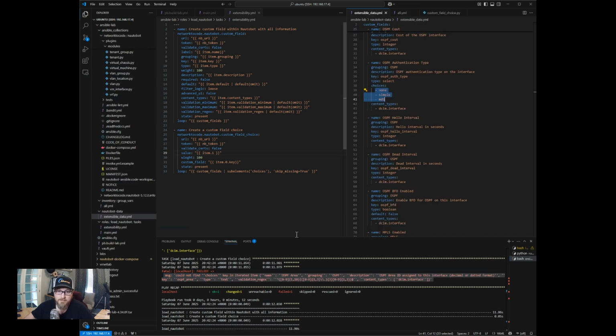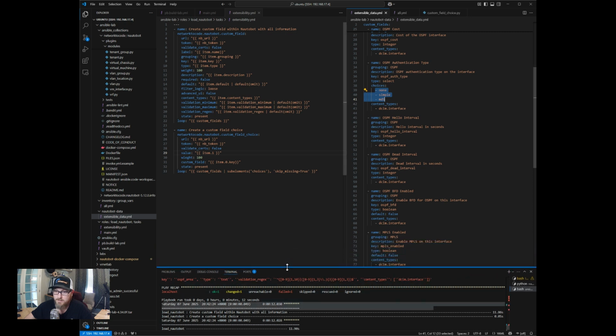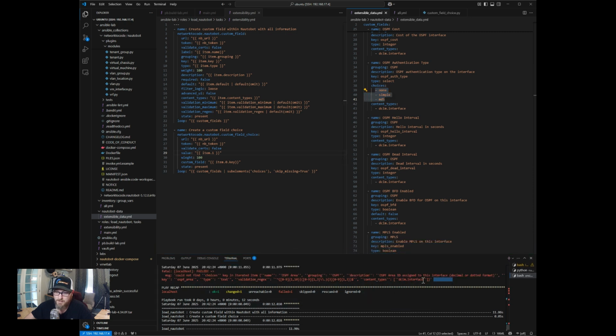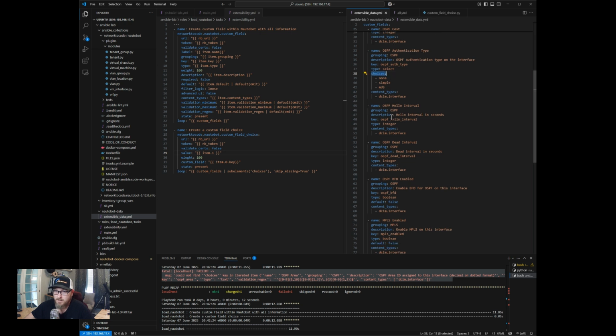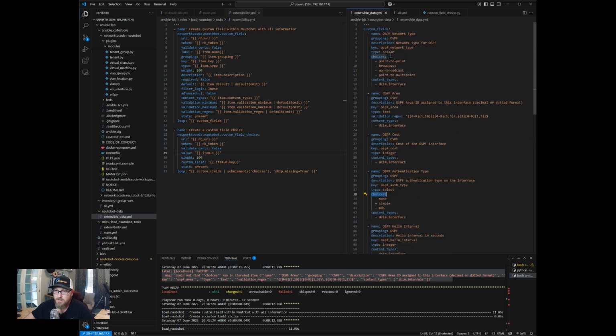Ah, you know what? Yeah, silly me. Okay, so here's the problem. Every single one of our looped items don't have choices defined. So it hits this one, that's got it. This one doesn't, so it fails.